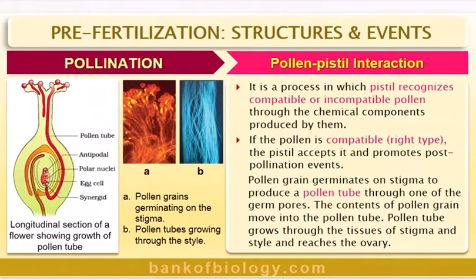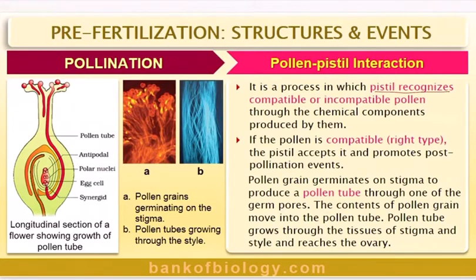The next topic is pollen-pistil interaction. What do we mean by pollen-pistil interaction? The ability of the pistil to recognize the pollen, followed by its acceptance or rejection, is the result of a continuous dialogue between the pollen grain and the pistil, which is mediated by chemical components of the pollen interacting with those of the pistil.